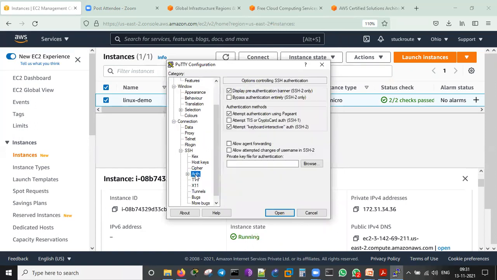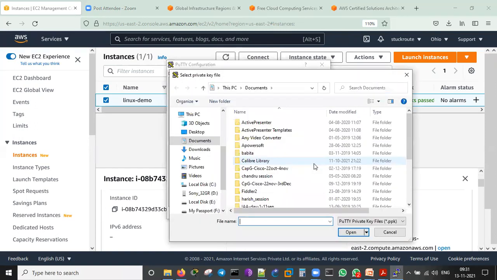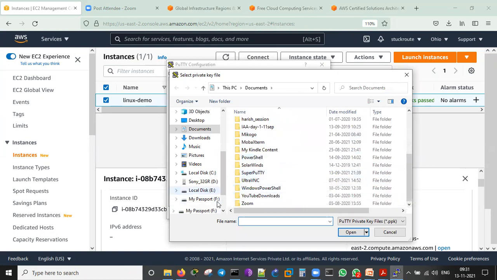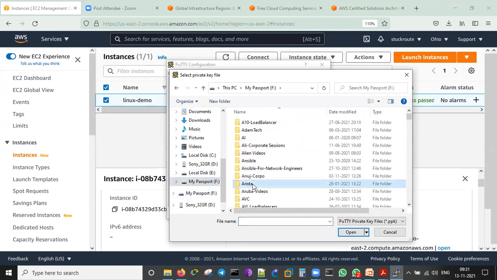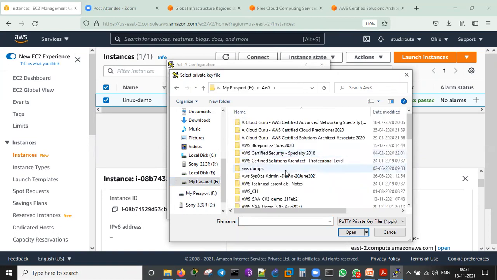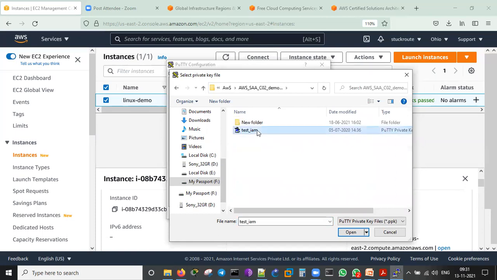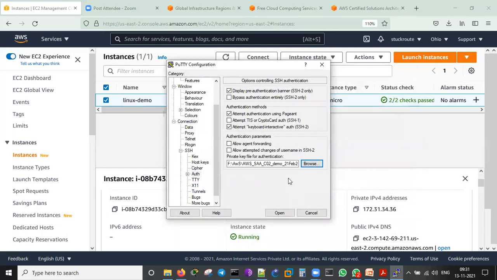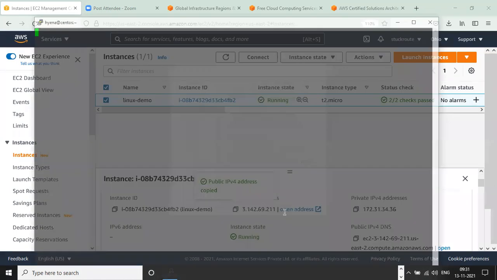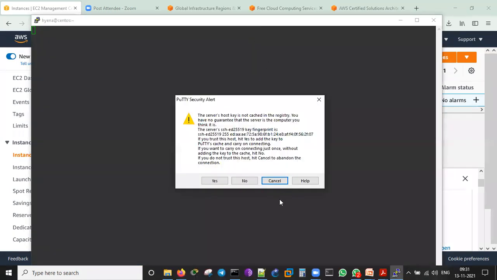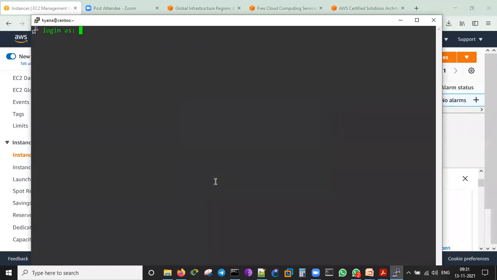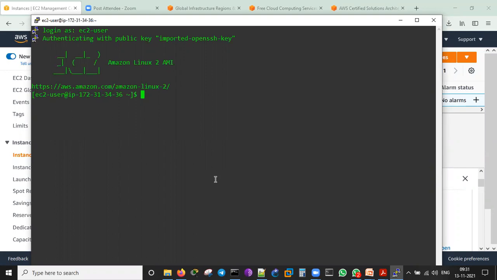Then I have to give that key, authentication. I need to search for the key where it has been. AWS. Okay, this key is found. Luckily, I found this key. Okay, let me log into the server. Now I am logging in. It will ask me to confirm that security alert. I just say yes. Then I log in. The default username is ec2-user. Password is not required because we gave the key for this.